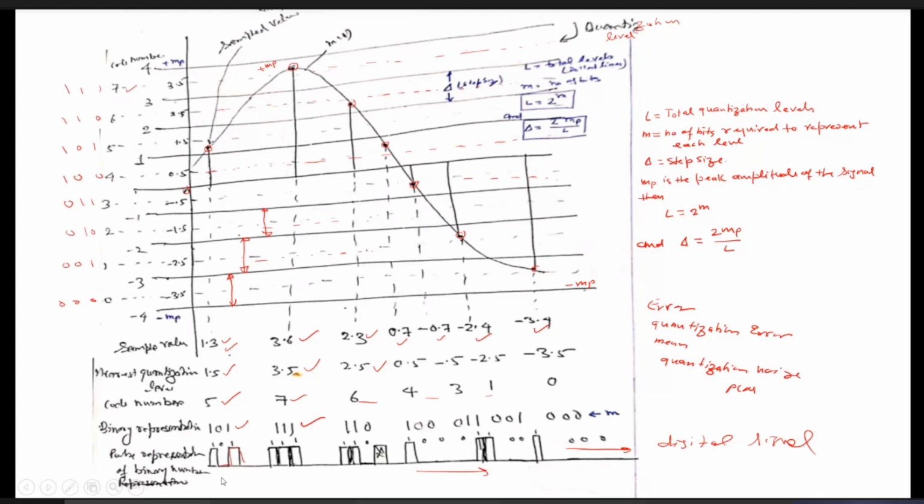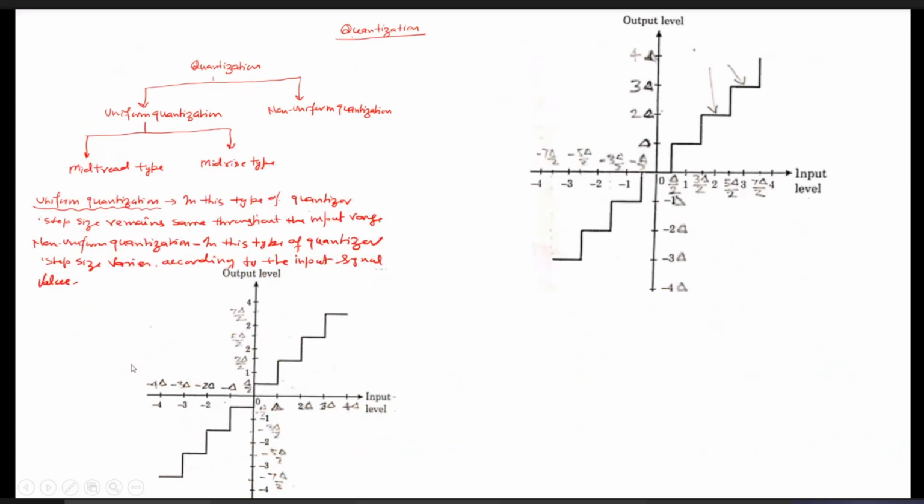What we have studied till now is uniform quantization. Now we are going to study non-uniform quantization. What is non-uniform quantization? Why do we go to non-uniform quantization? Why don't we stick to uniform quantization, unless non-uniform quantization has some advantages? If it is non-uniform quantization, what is it and how can we perform it? This non-uniform quantization is performed with the help of compounding.